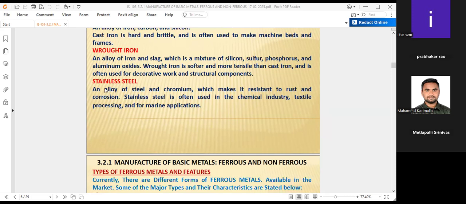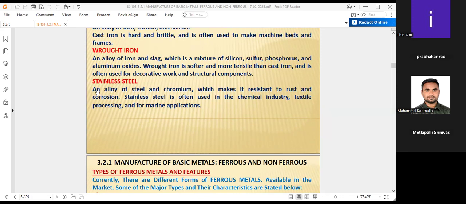Now you already know stainless steel, an alloy of steel and chromium, which makes it resistant to rust and corrosion. If you go for cookers and all, go for stainless steel only. We cannot go for silver and all that, because we should see the corrosion resistance, since eatable or food materials will be there, and rust formation should not be allowed.